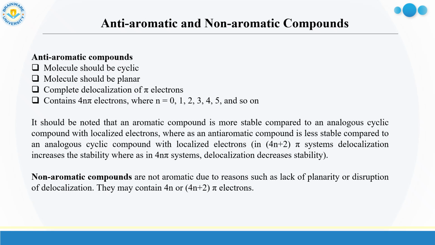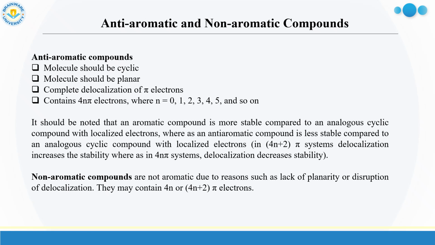It should be noted that an aromatic compound is more stable compared to an analogous cyclic compound with localized electrons, whereas an anti-aromatic compound is less stable compared to an analogous cyclic compound with localized electrons. Basically, in a 4n plus 2 pi system, delocalization increases the stability of the ring, whereas in a 4n pi system, delocalization decreases the stability.